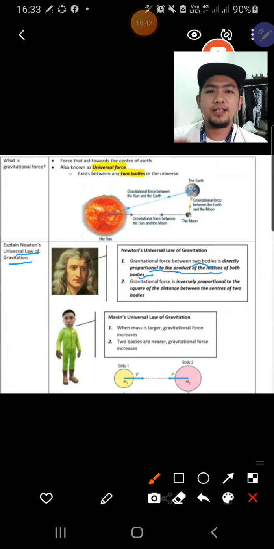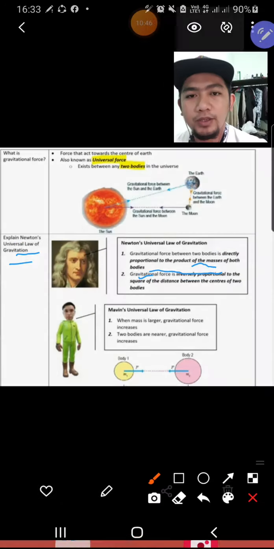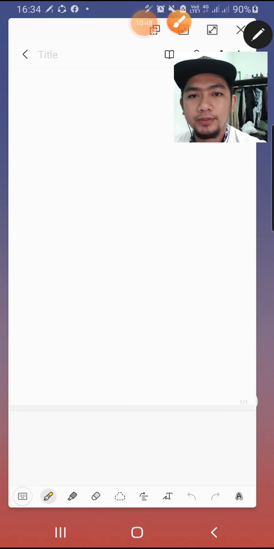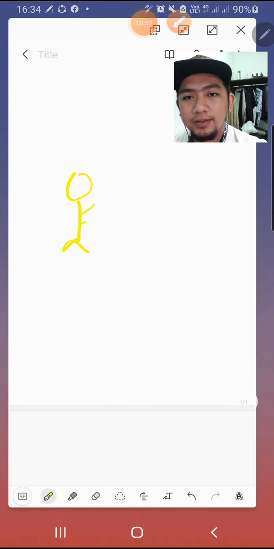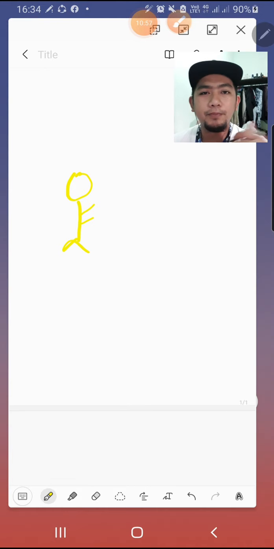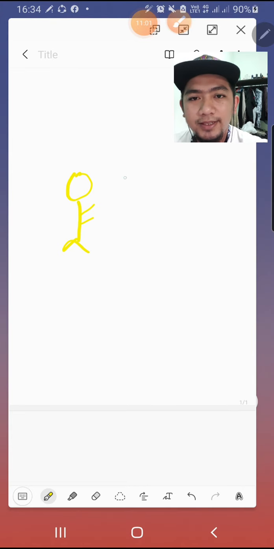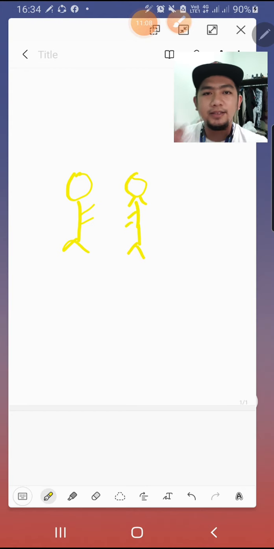Alright, let's say we have two people. Have you ever thought why people on this earth, us, when we say that two bodies in the universe will attract each other, will pull each other, but why not us?